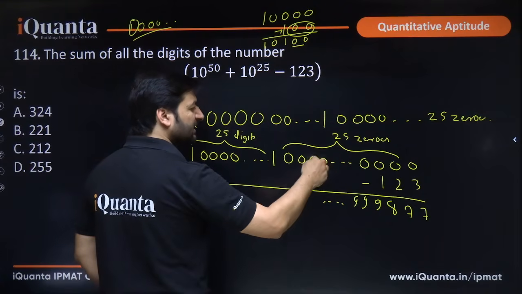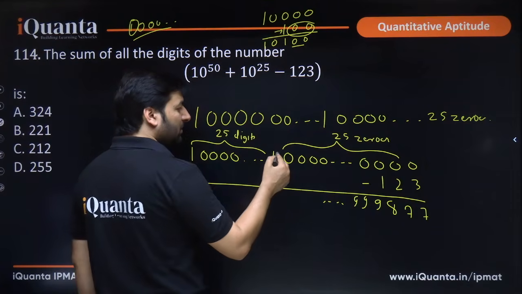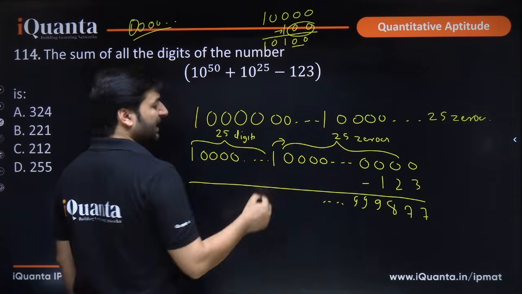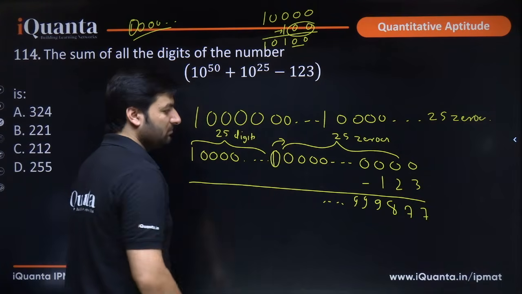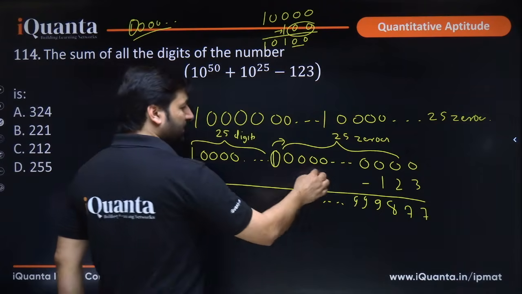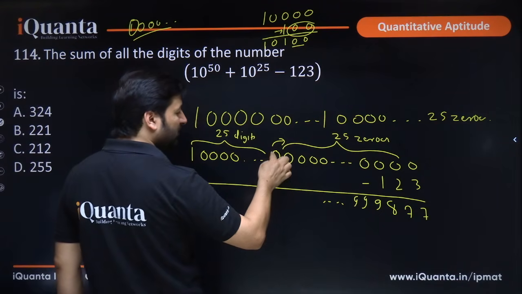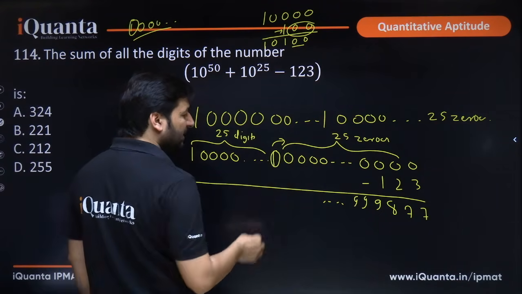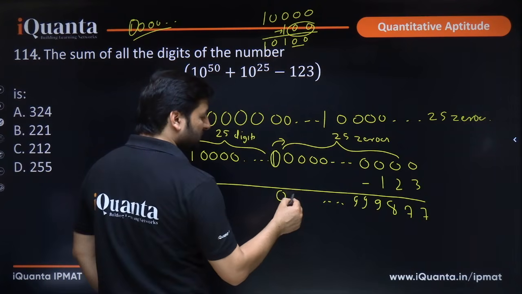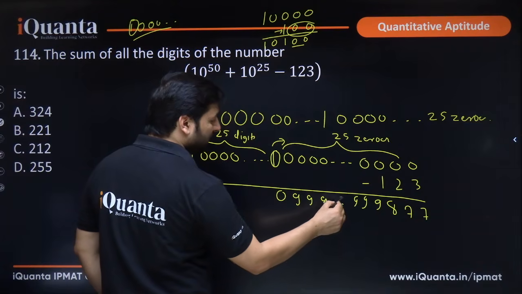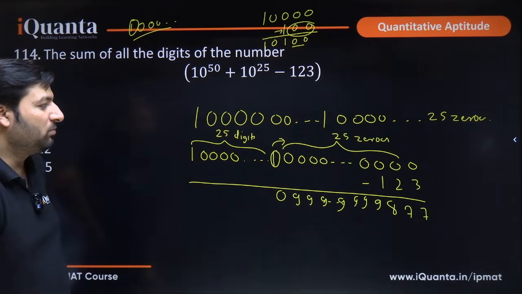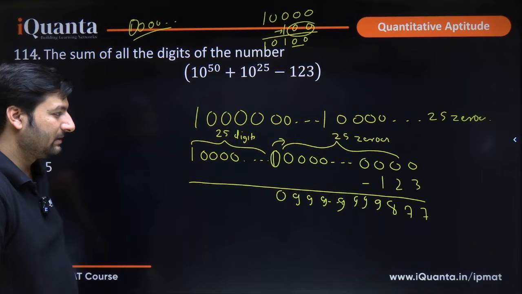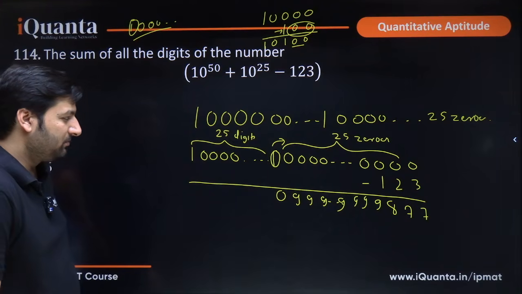And they are fetching carries from their previous zeros, but where is that carry coming from? From this one. So this one will actually become 0. Yes or no? Because see, 9, 9, 9, 9, 9 is going to come, and the moment this 0 fetches carry from this, so this is going to become 0. That means after 0, we are going to have all 9s. Yes or no? I hope this is clear.